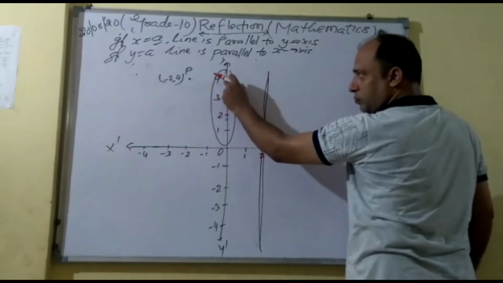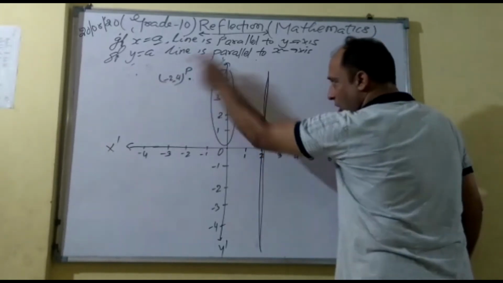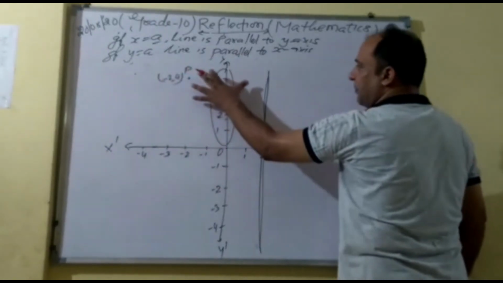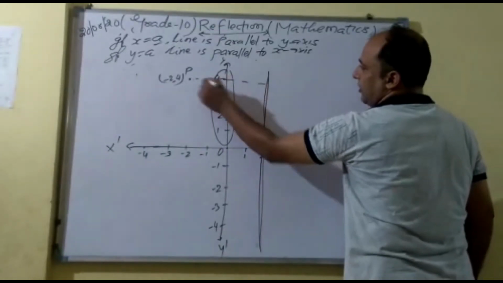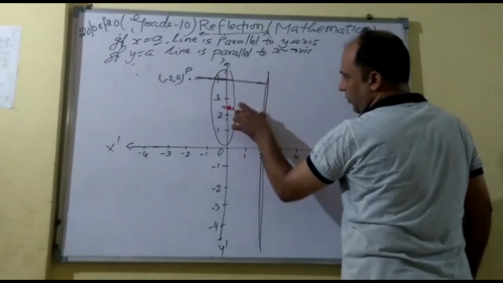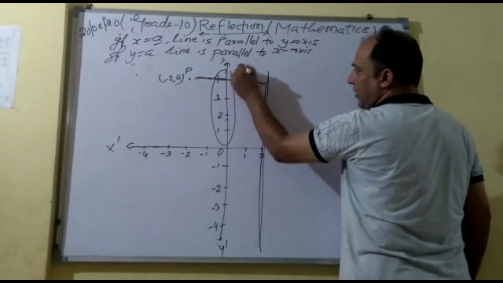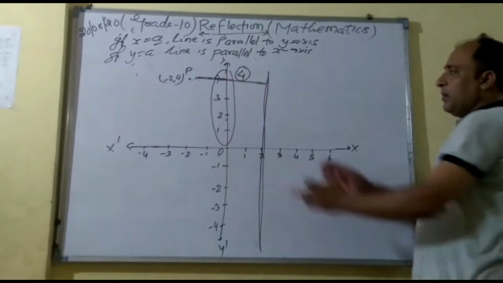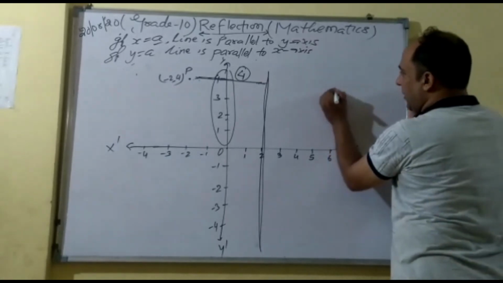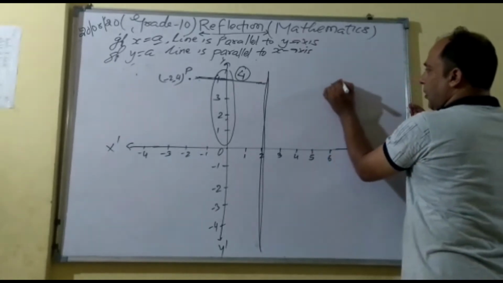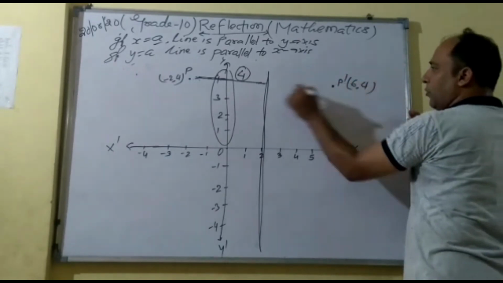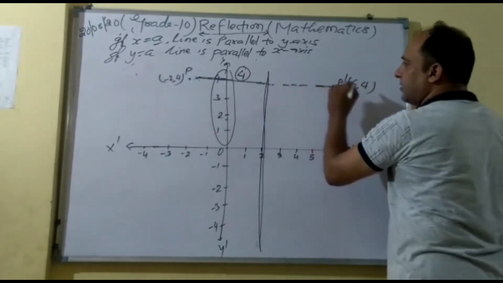You are thinking about -2. Now for reflection on the y-axis, you are thinking about -2, but I am thinking the distance is now from here to here. So how much distance is this? This distance is minus 2 minus 2, then the total absolute value is 4. That means the image will be shifted 4 points apart from this. So your reflected point image P dash is how much? 6, 4. I hope you could understand this one.